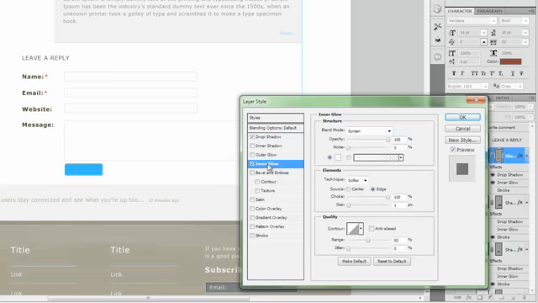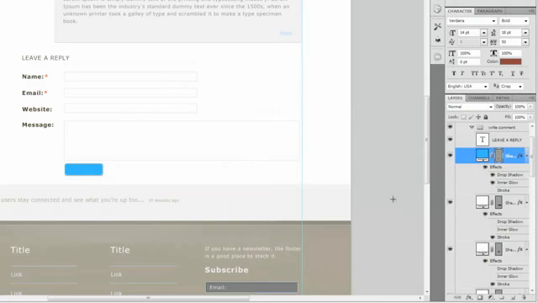After that, let's set up our inner glow here. And the inner glow is actually going to be 75% opacity, with a 0% stroke and a 2 pixel size with a 1% range. And that'll be it.